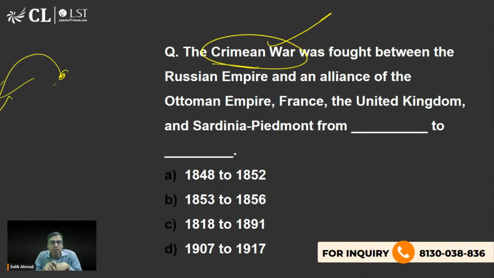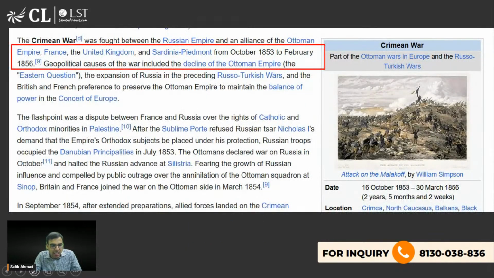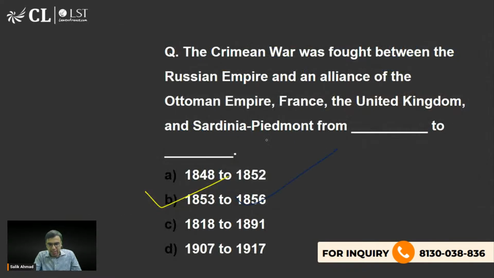So the Crimean War was fought between Russian Empire and the alliance of Ottoman, France, UK, and Sardinia, Piedmont. From which year to which year? कब लड़ाई हुई थी? So for Crimea, they had fought a war called the Crimean War. So the right answer is option B, 1853 to 1856. Yeah, बस एक रफ आइडिया होना चाहिए. So B is the right answer.